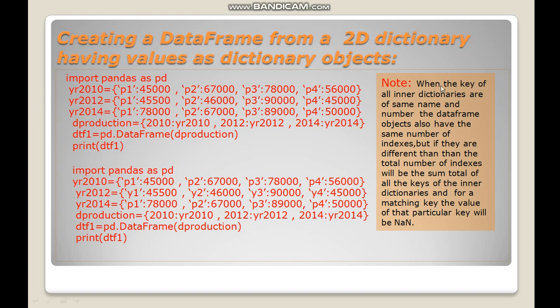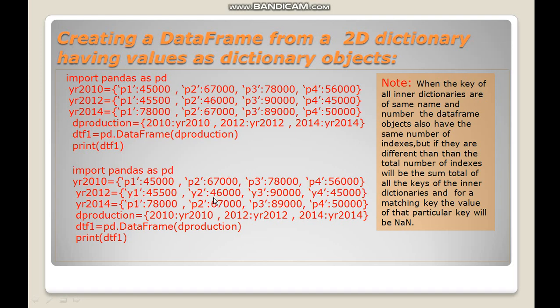None means nothing. So I have given a note here: when the keys of all the inner dictionaries are of the same names and numbers, the data frame object will also have the same number of indexes. But if they are different, then the total number of indexes will be the sum total of all the keys of the inner dictionaries. So if they are different, then how many keys will it be? The sum total of all the dictionaries.